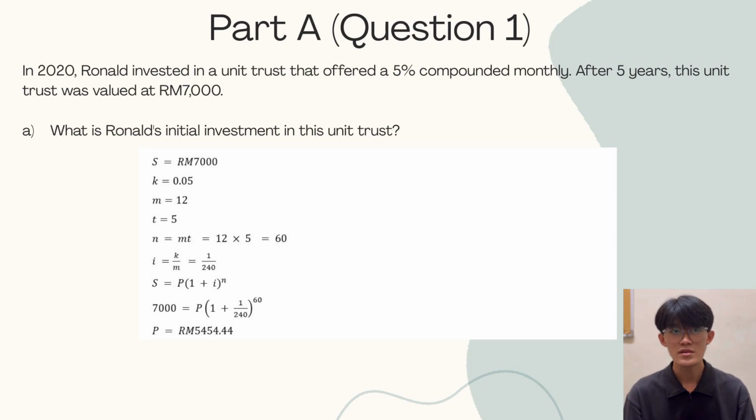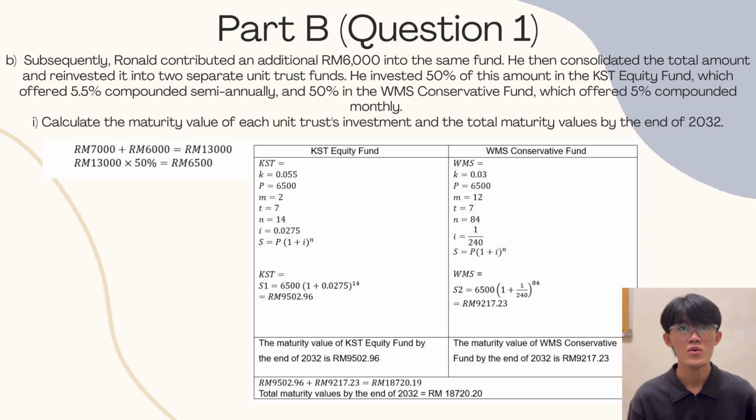So the equation would be 7,000 equals P(1 + 1/240)^60. Solving this with shift solve, we find that P equals 5,454 ringgit 44 cents. For question 1B, we are asked to calculate the maturity value of each unit trust investment and the total maturity value by the end of 2032.